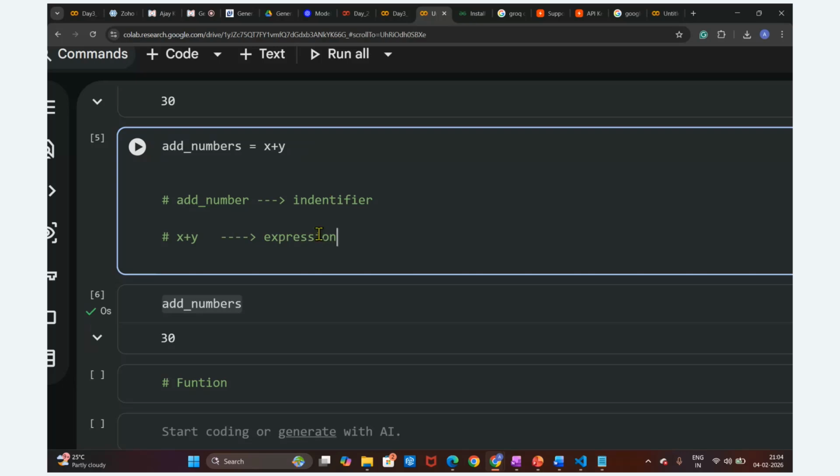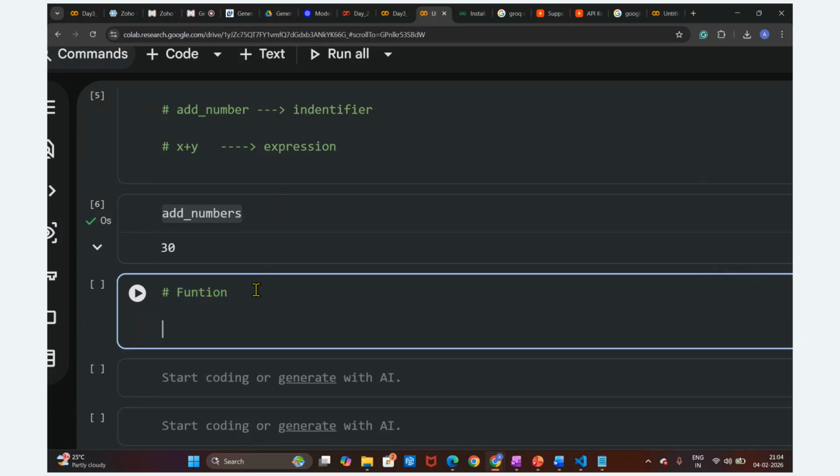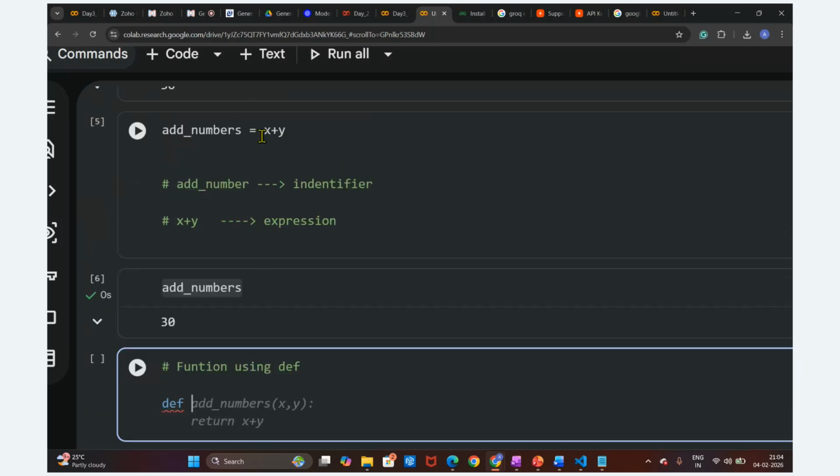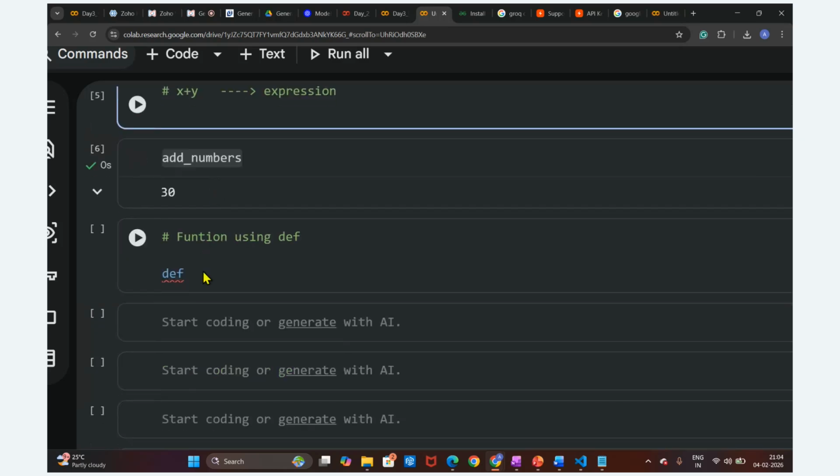So now I'm going to write one function for that addition purpose. How can we write the function? We have to write the function using the def keyword, which is short for define. So def, this is the keyword, and now I'm going to give the name of this function. I'm giving the name add number.